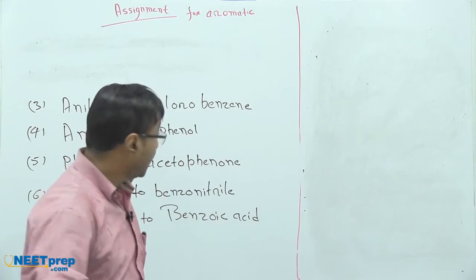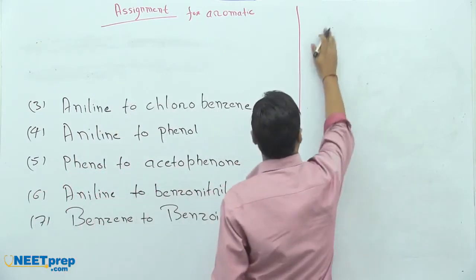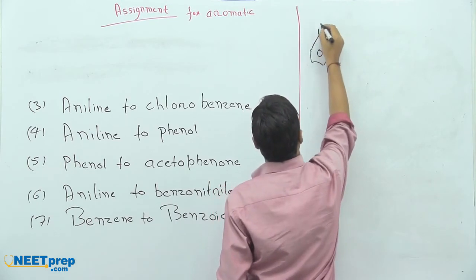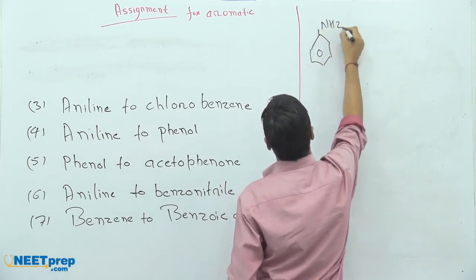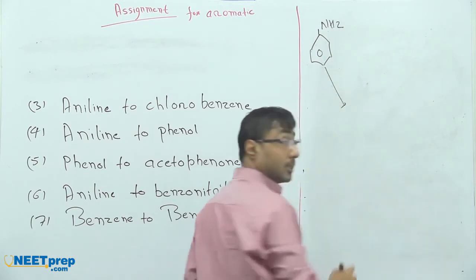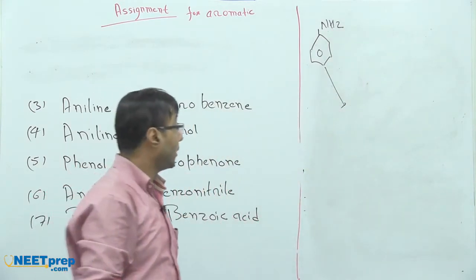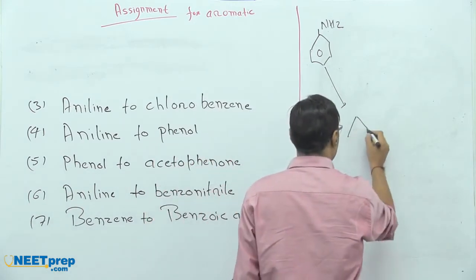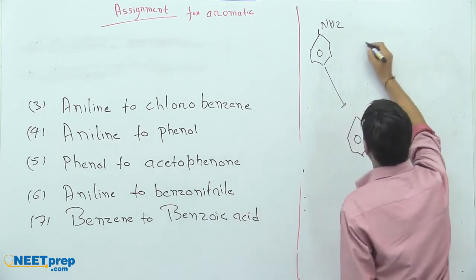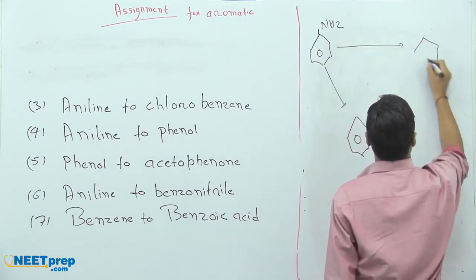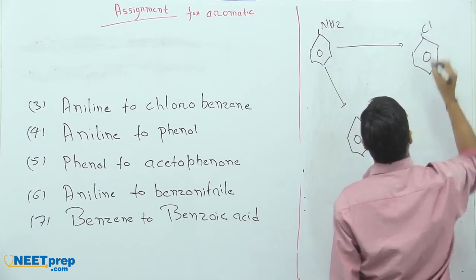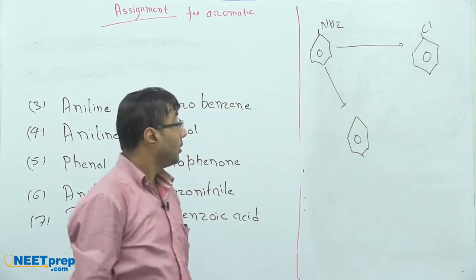Next one is chlorobenzene. Aniline to chlorobenzene. Next step is benzene diazonium chloride, because we need to come to chlorobenzene.